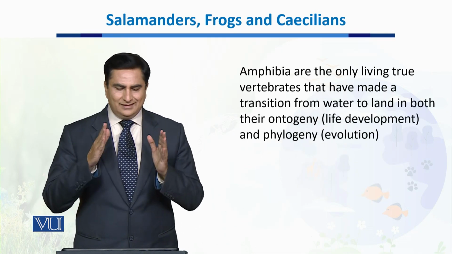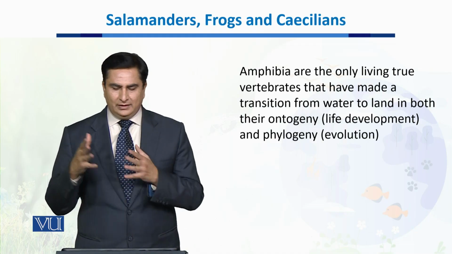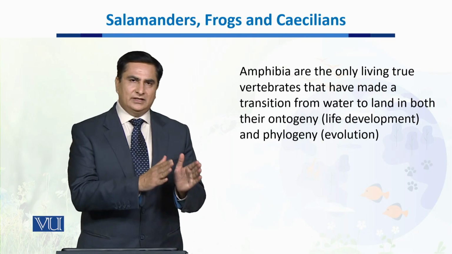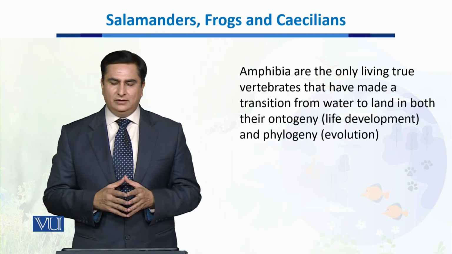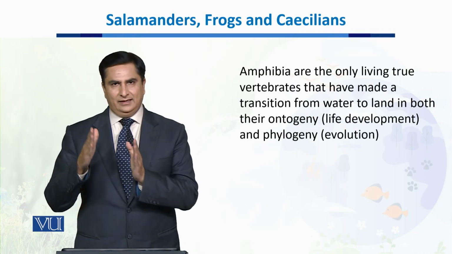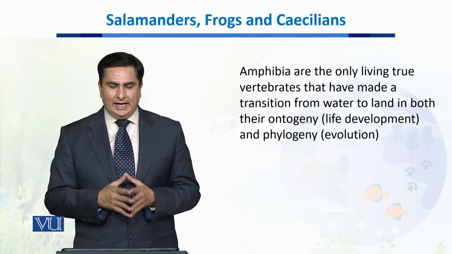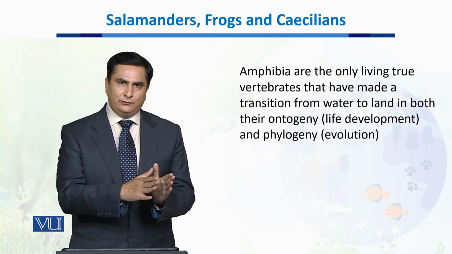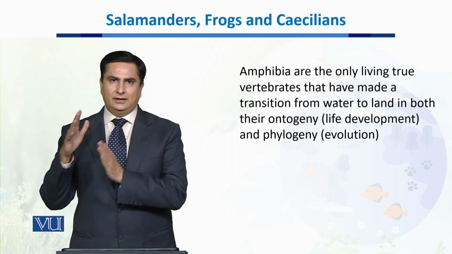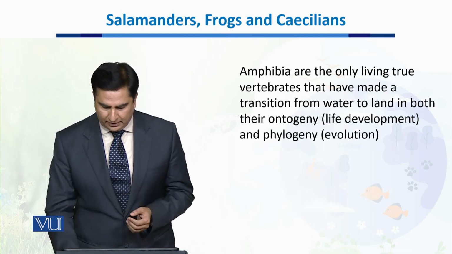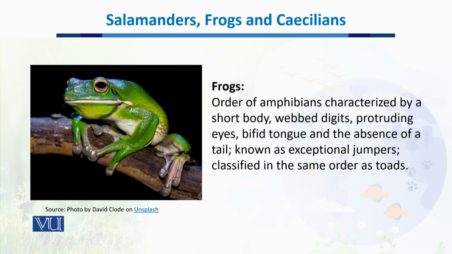Amphibians are the only living true vertebrates that have made a transition from water to the land successfully in both ontogeny, meaning in their developmental cycles, as well as in phylogeny, which means that they successfully came out of water and inhabited the land and terrestrial environment. As you can see, there are three major groups of amphibians.